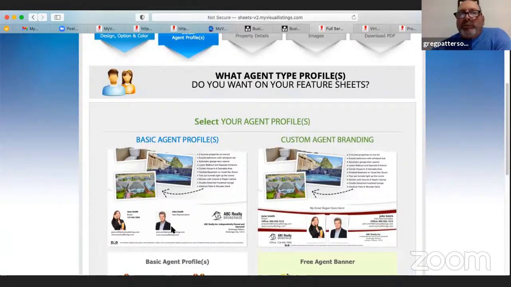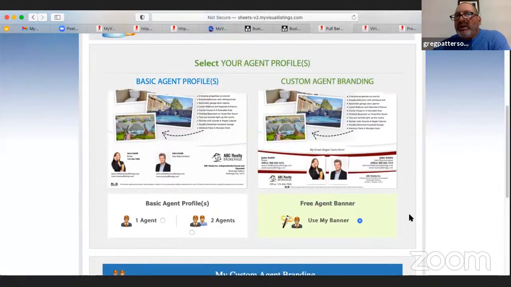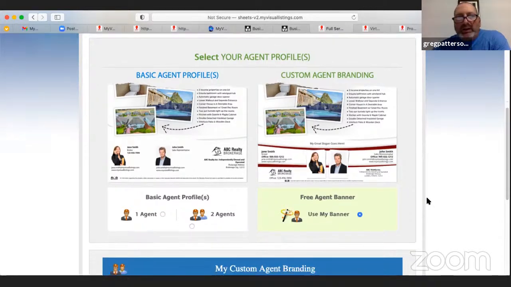On the left, this is what they used to look like when we would have 1 or 2 profiles. And so you can put up to 2 agents on a feature sheet from the same brokerage. We can't add another brokerage here. So it'd have to be the same brokerage. And then you have 1 or 2 people. So it'd be single, you'd show that. But you can see the difference, how it looks between the one on the left or the one on the right. And that's why we added these banners, where you could change the color of your banner to match whatever you want. You can add your own slogan.